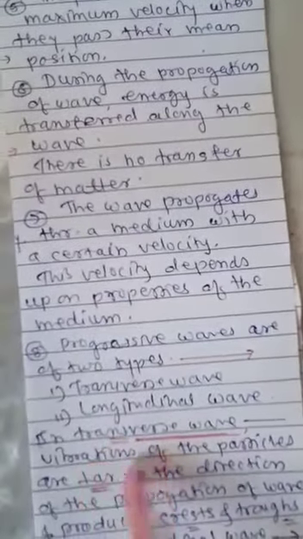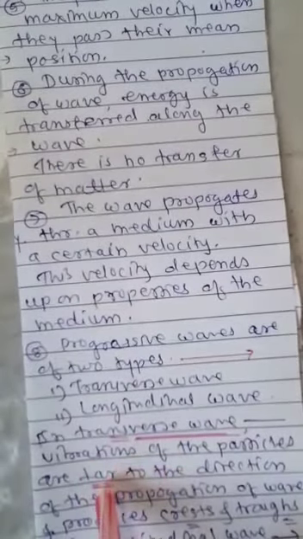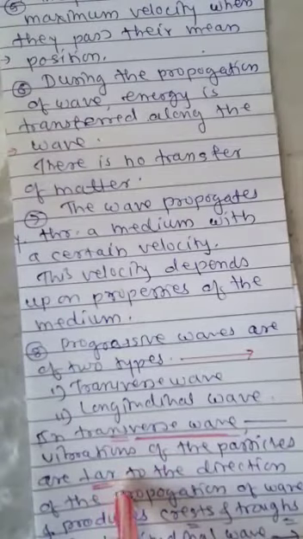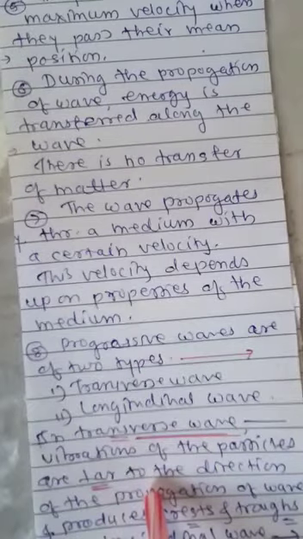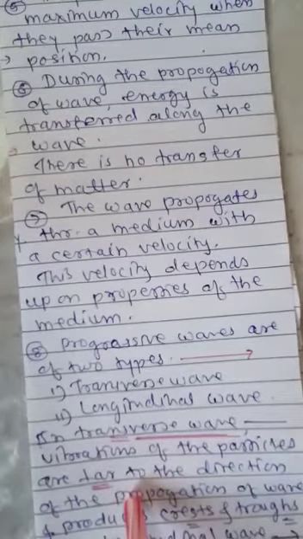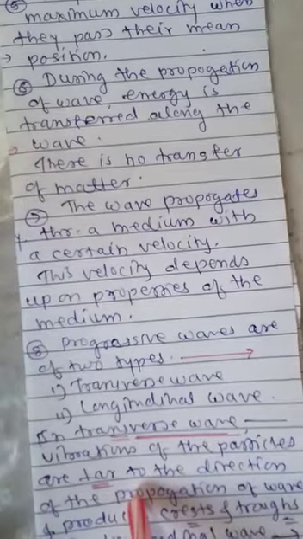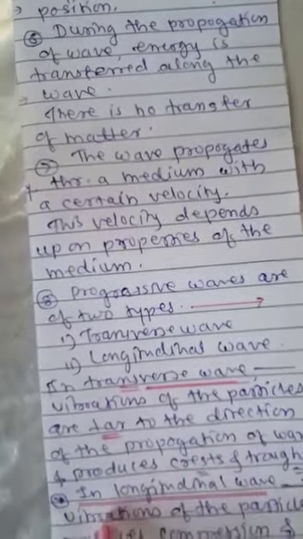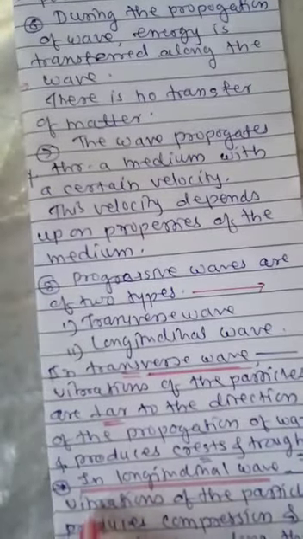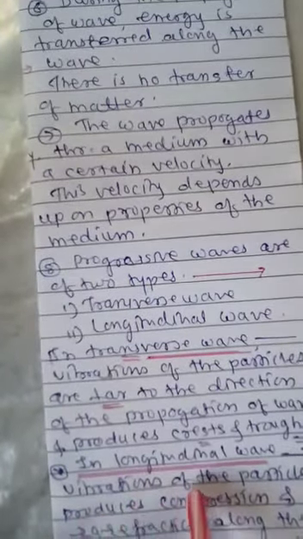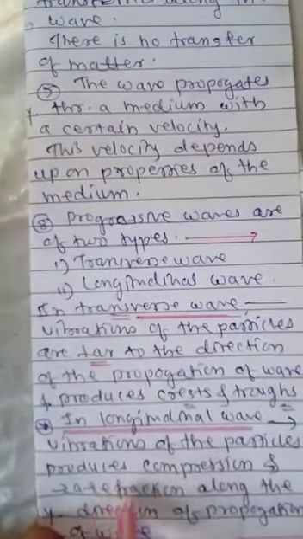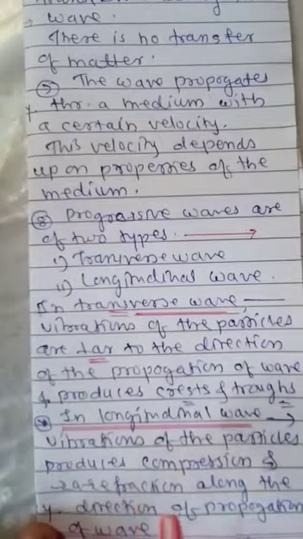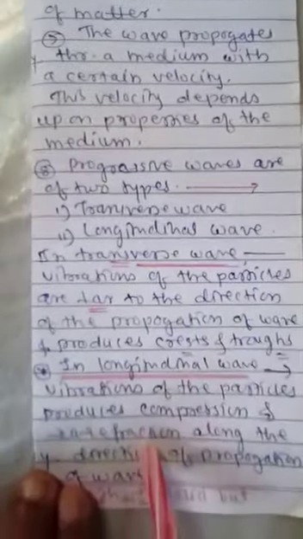In a transverse wave, vibrations of particles are perpendicular to the direction of propagation of the wave, which produces alternate crests and troughs. But in a longitudinal wave, the vibrations of the particles produce compressions and rarefactions, and particles vibrate parallel to the propagation of the waves.